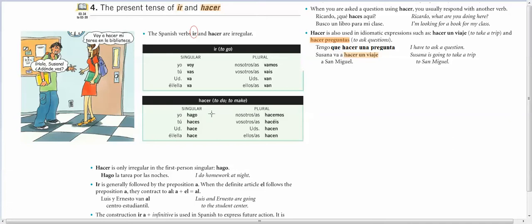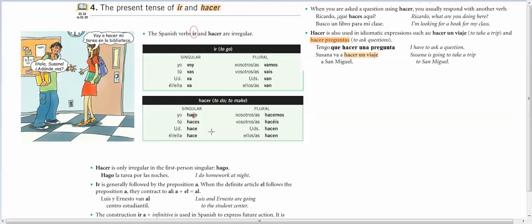Hacer can be both to do and to make, like hago mi tarea or hago la tarea por la noche, so I do homework at night, y hago la cama por la mañana, and I make my bed in the morning. And you can see that hacer only happens to be irregular right here. It gets a G where there should have been a C. That's the only difference. You change it C to a G before you add the O in the present tense.